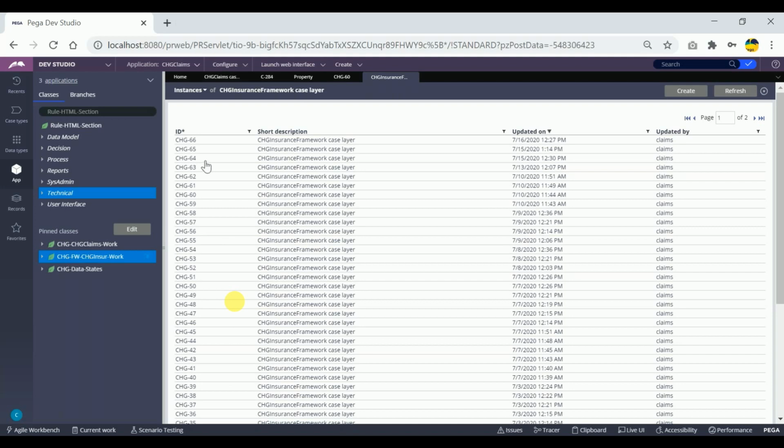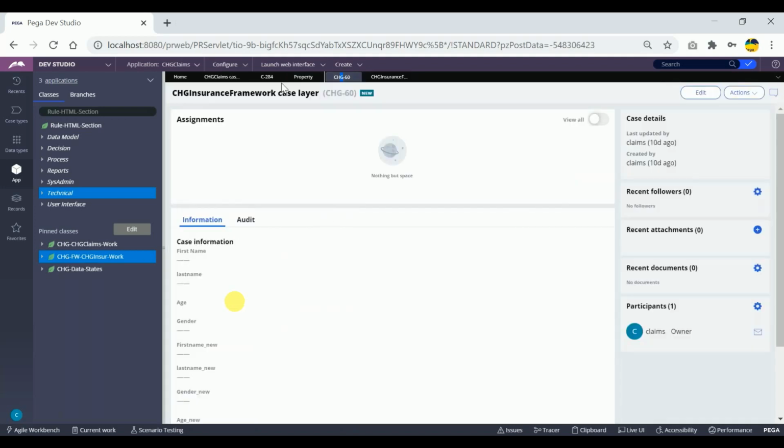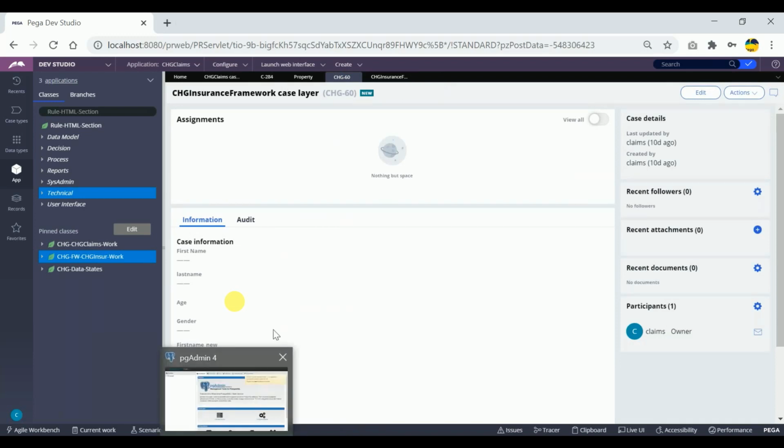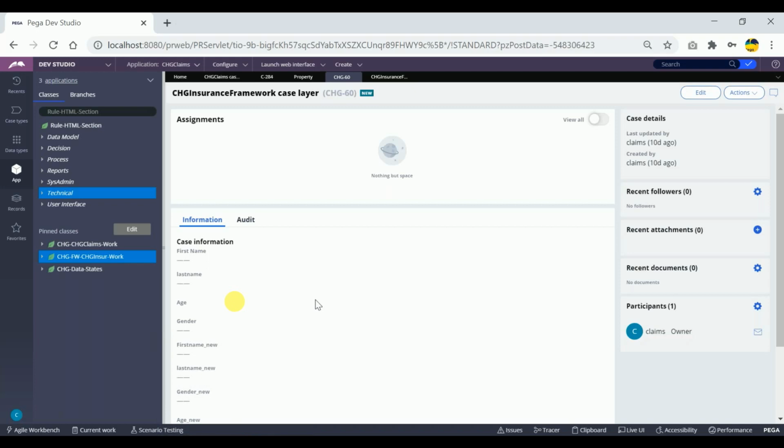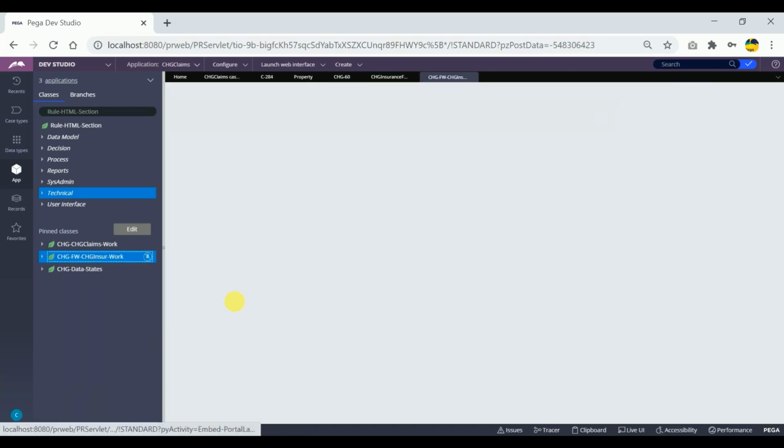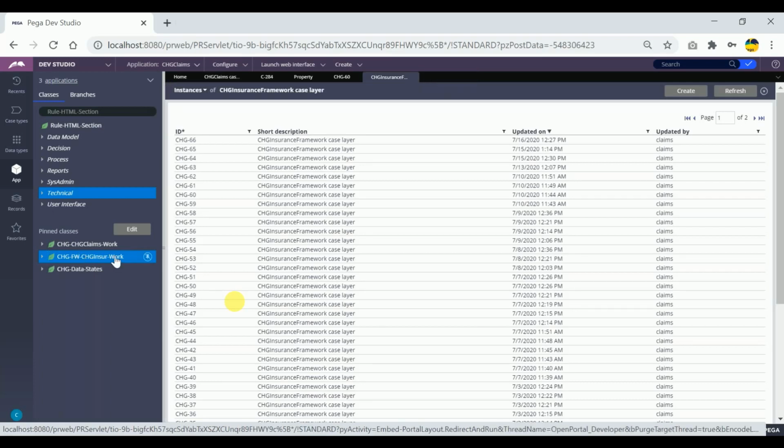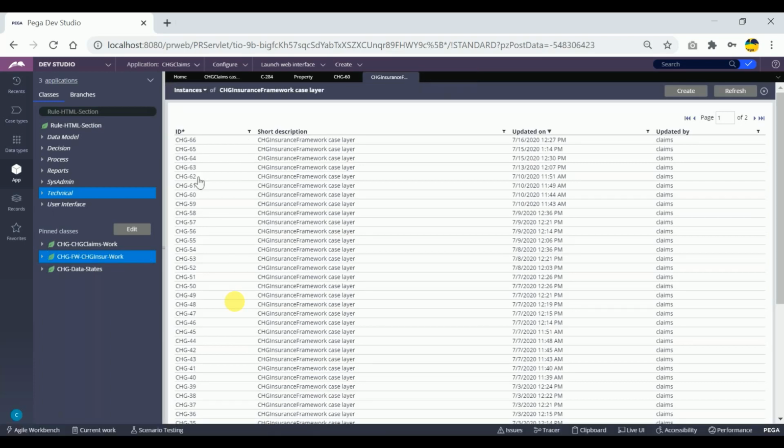Ultimately, the properties we are seeing here in the clipboard are to be stored into the database table, for sure. Yes, it's stored. Then a single class can have multiple instances, right? Yes, this is a single class. If I create multiple work object IDs, this is one record, this is another record. A single class can have multiple instances. These are the multiple records, and each record will have one unique thing called pzInsKey.